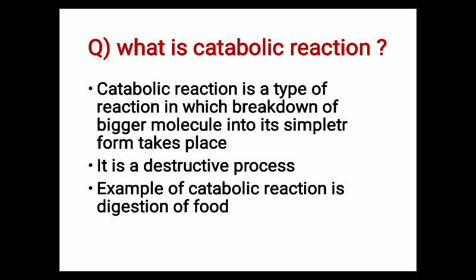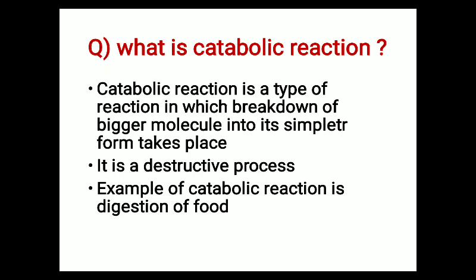The next question is, what is catabolic reaction? Metabolism is a sum total of catabolic and anabolic reactions. Here we will discuss what a catabolic reaction is. A catabolic reaction is a type of reaction in which breakdown of a bigger molecule into its simpler form takes place. It is a destructive process, and an example of catabolic reaction is digestion of food.